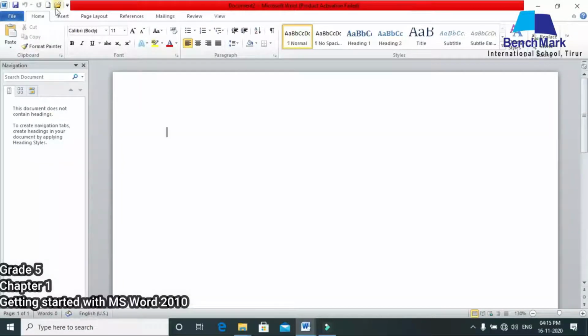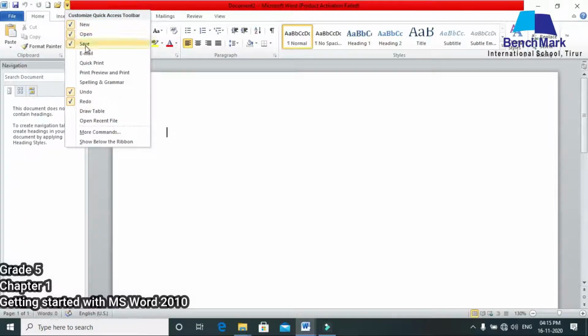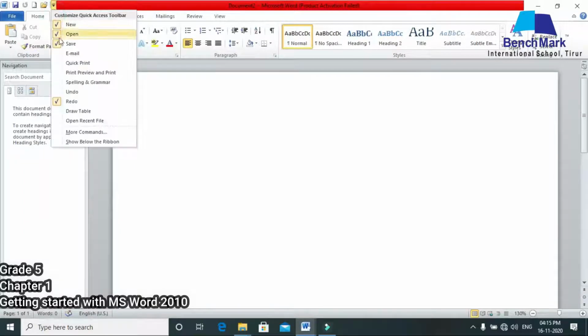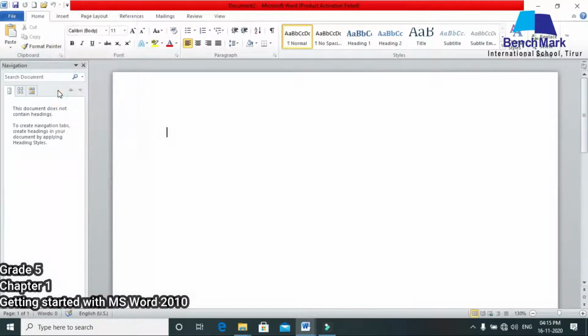Then this is the quick access toolbar. If you want to customize your quick access toolbar, that is, if you want to add some tool, by clicking this you can check or uncheck. If I want to add this, can you see that it got added? In this way you can add more things to your quick access toolbar, which contains tools for quick access.